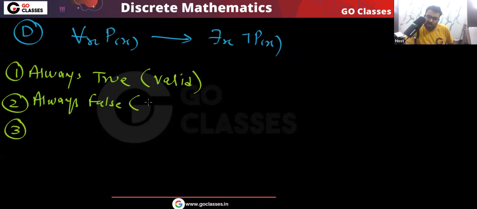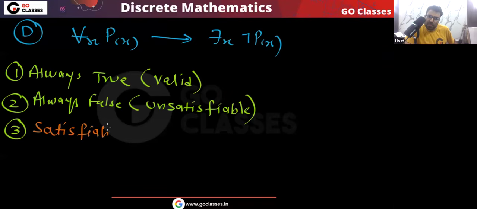Always false means unsatisfiable. Can I say satisfiable but not valid? Tell me which is correct. Very interesting question. Which is correct? Give me the answer.